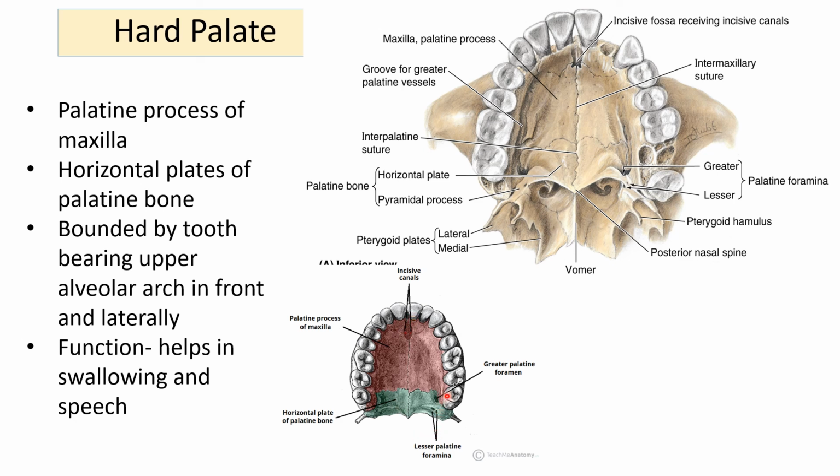Then we have the greater palatine foramen. This you must have done in the osteology component of this. And there are lesser palatine foramina for the passage of the greater and the lesser palatine nerves and vessels. Okay, so the important aspect is the presence of the greater palatine foramen, lesser palatine foramen, and the incisive foramen over here on the oral aspect of the hard palate. And as I said, this is also a part of the partition, and it helps in swallowing and speech production.